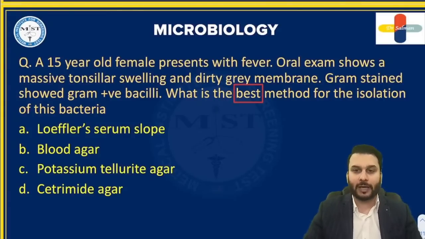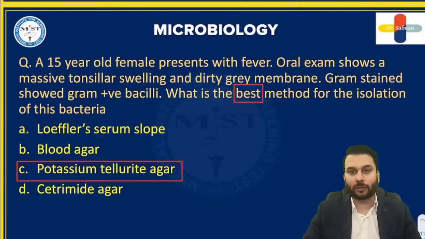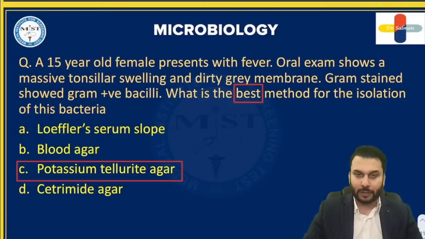It is potassium tellurite agar. Potassium tellurite agar, this is the best one that you have to remember. The correct option for this is PTA. It forms black color colonies on this PTA, right?